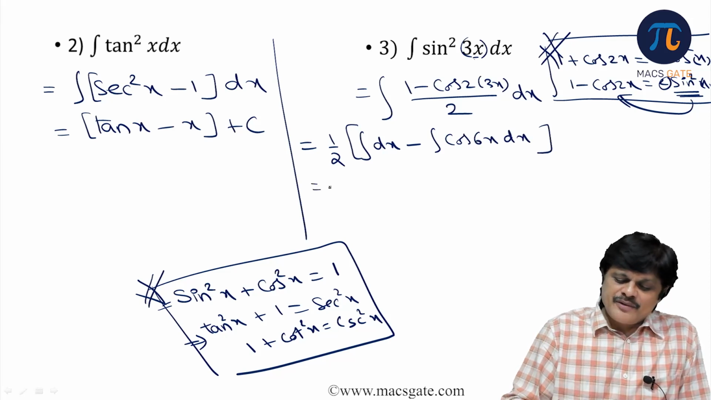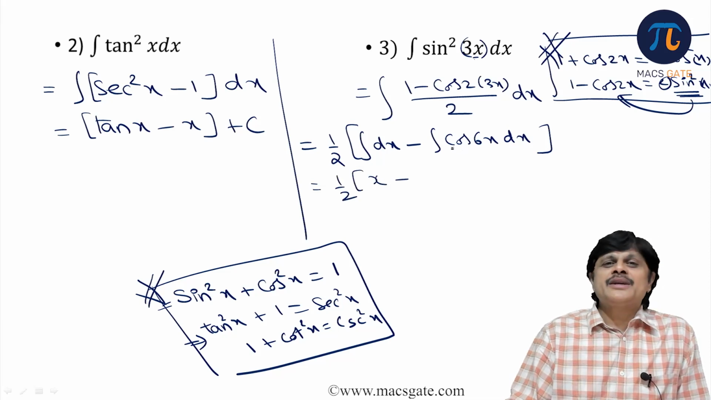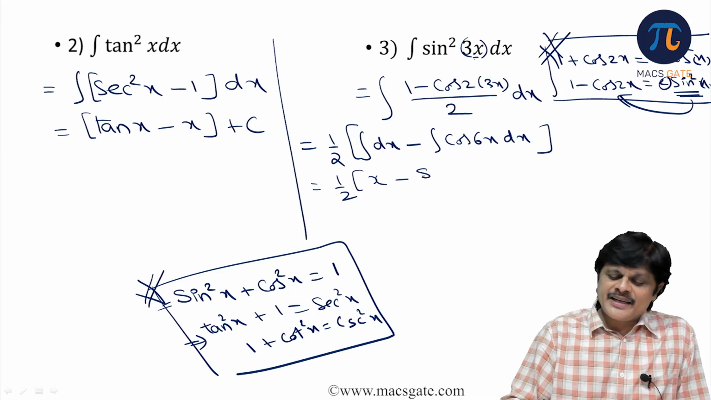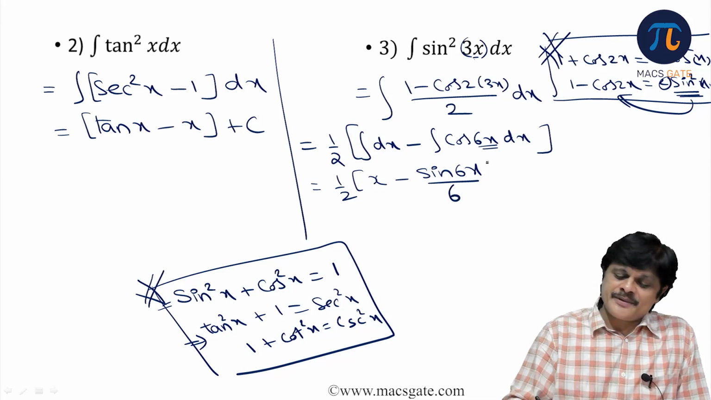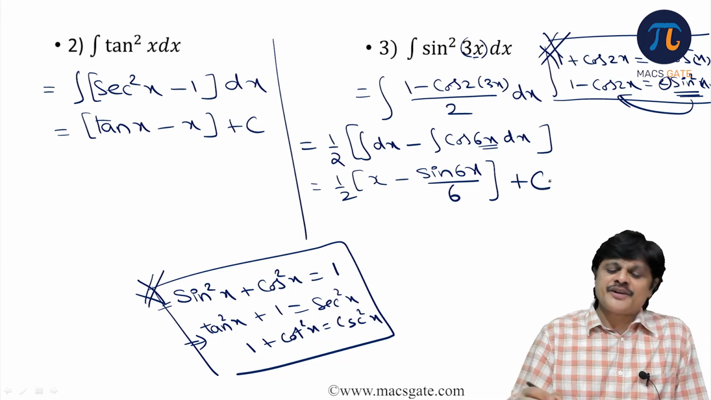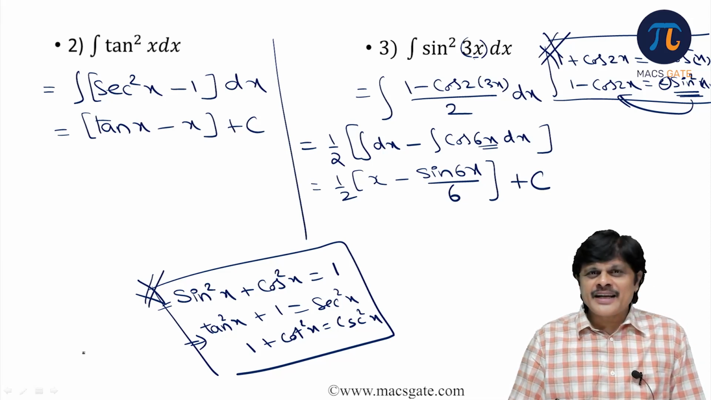This is nothing but 1 by 2 into, this is x. What is the integral of cos? Sine 6x by 6. See, when you have a linear factor, the coefficient should be divided when you do integration, plus constant of integration. Is the idea clear? Right.